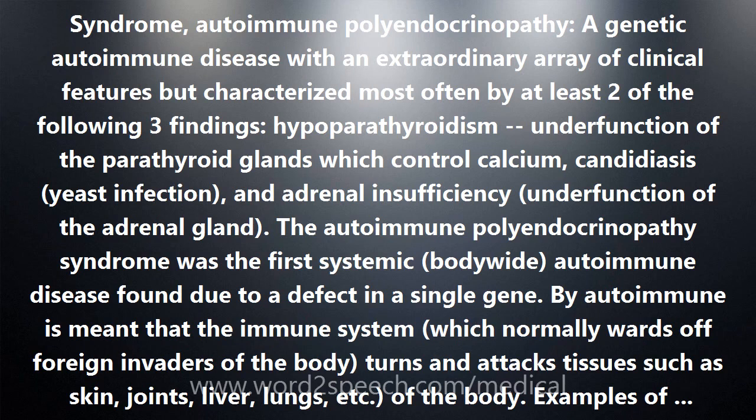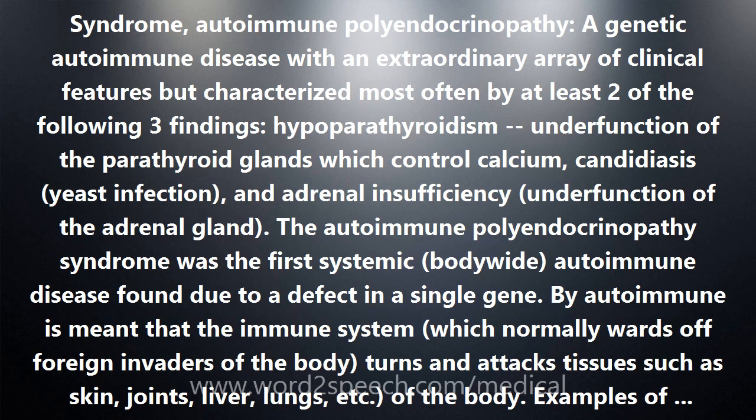Although the syndrome is generally rare, it is more frequent in three genetically isolated populations: the Finnish, Iranian Jews, and Sardinians. The child with autoimmune polyendocrinopathy syndrome develops problems in numerous glands, polyendocrine, including hypoparathyroidism, hypogonadism, with sex gland failure, adrenal insufficiency, type 1, insulin-dependent, diabetes with insufficient insulin production by the pancreas gland, and latent hypothyroidism, underfunction of the thyroid gland.